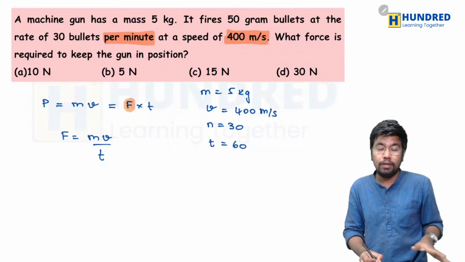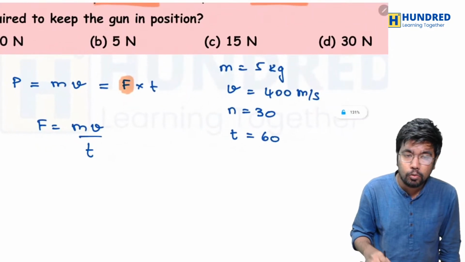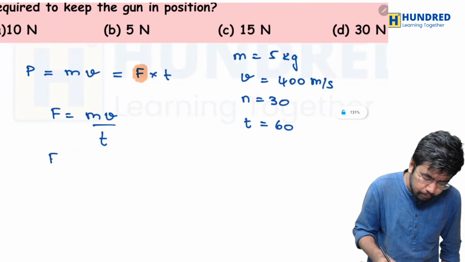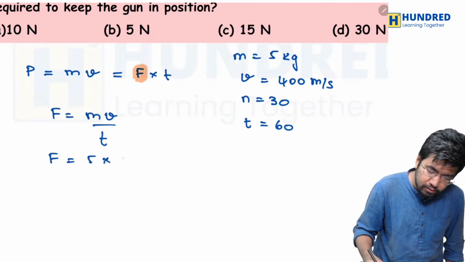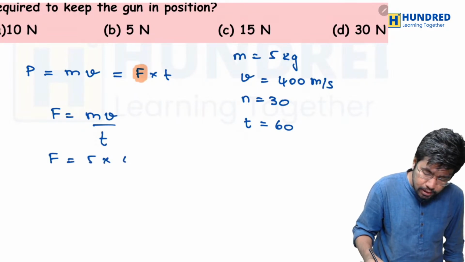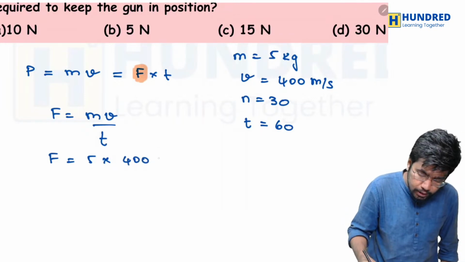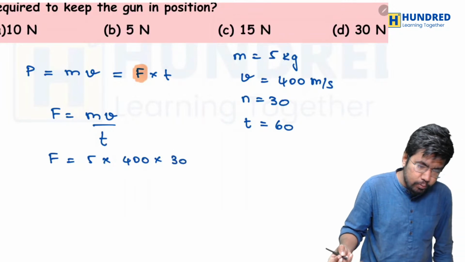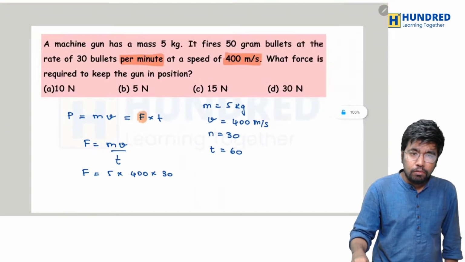So almost all the values are given in the question. All we need to do is substitute them here. So F is equal to, what is the value of mass? Well, it is 5 into, what is the value of velocity? Well, it is 400. Sorry, how many bullets are here? Well, we are firing 30 bullets, right? So all we have to do is